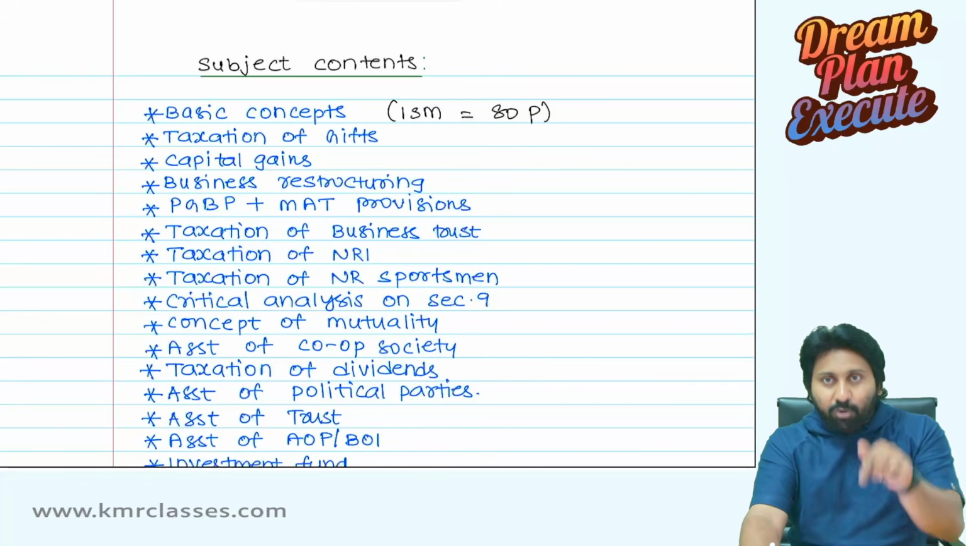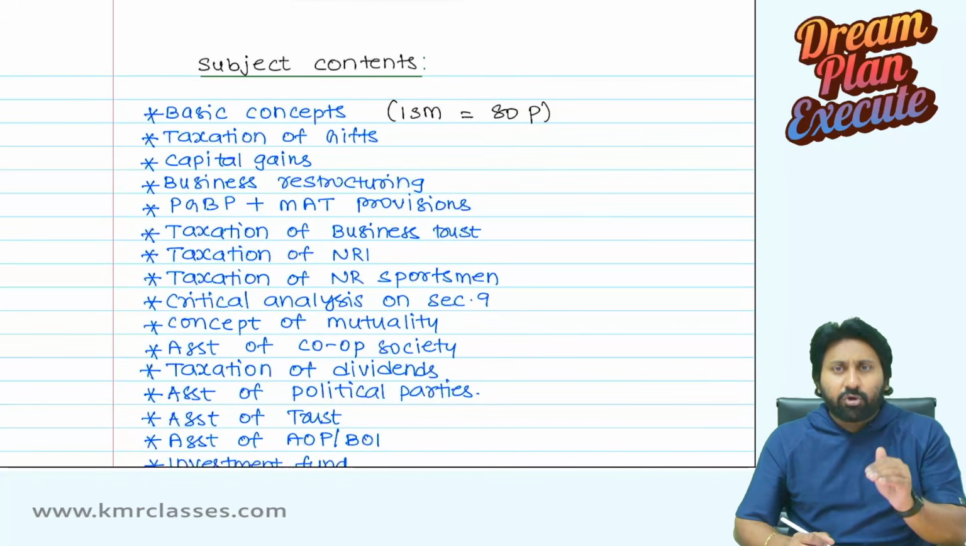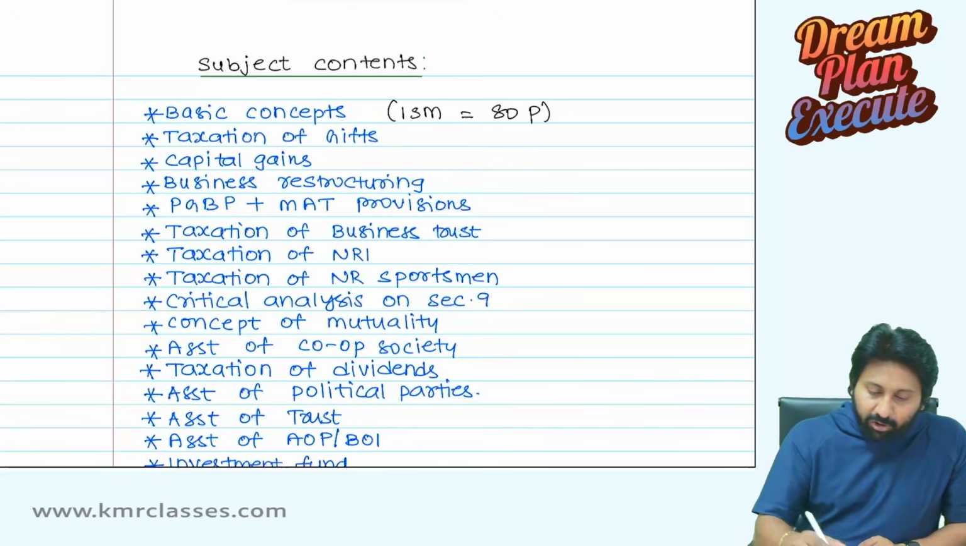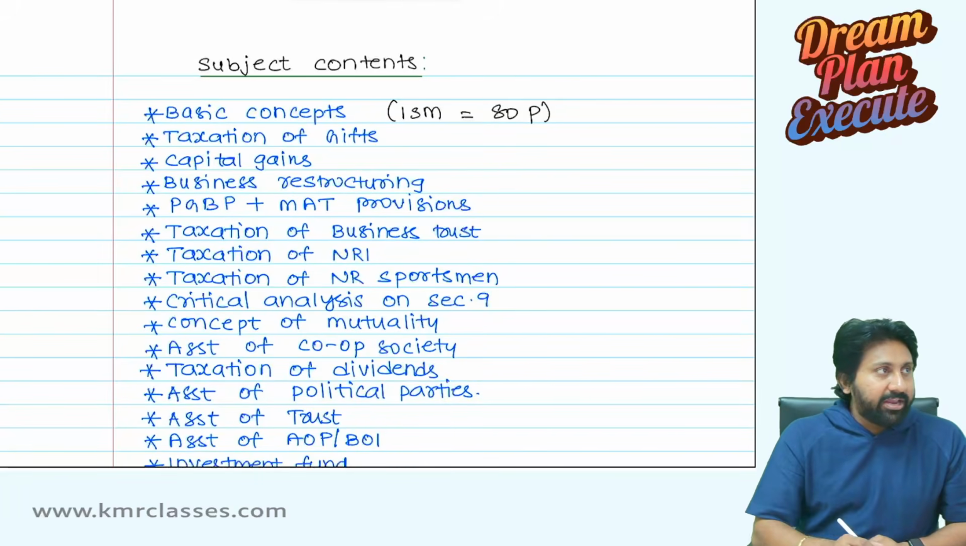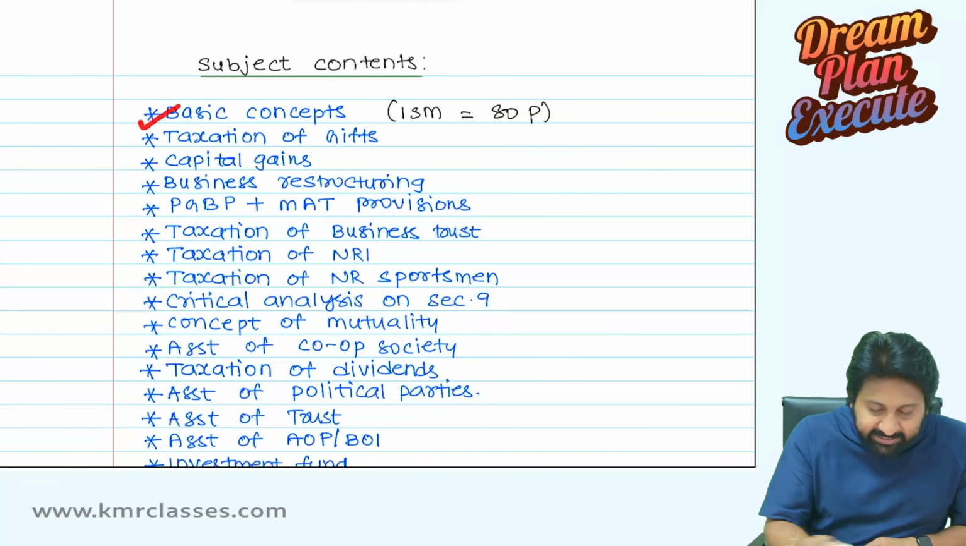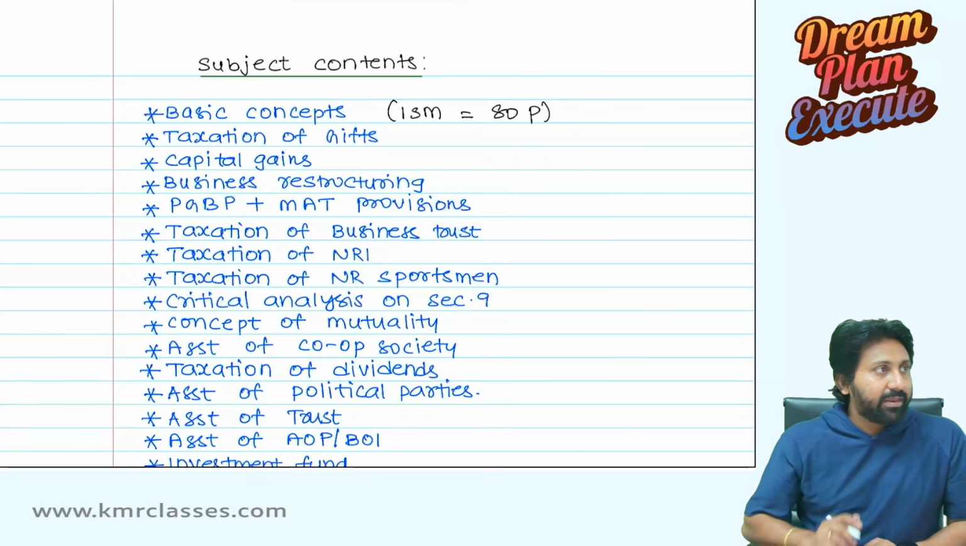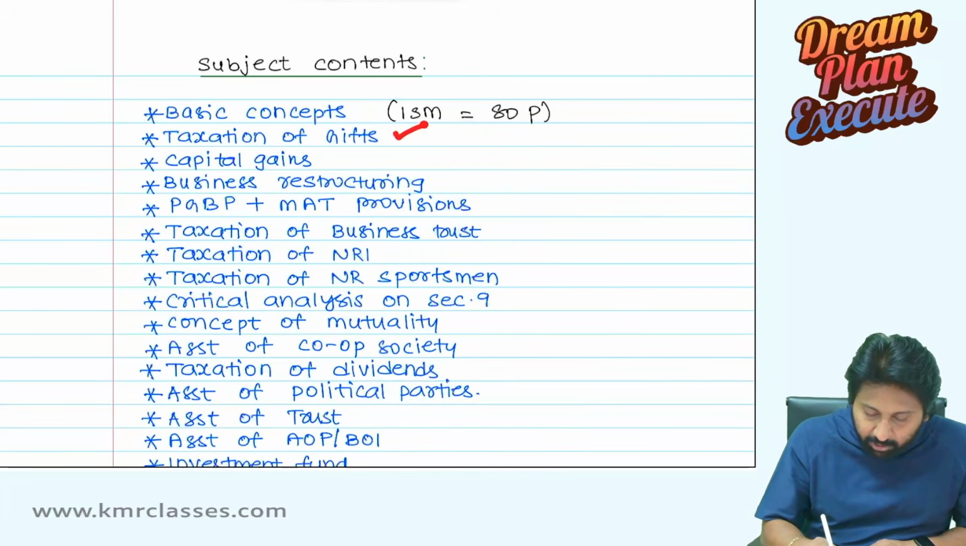All these now in the CA final material, basic concepts that they have included. Therefore, as per ICAI, I am going as per the pattern such that we will be safe while preparing. Basic concepts, ISM itself has around 80 pages. After that, we will go into taxation of gifts, as you already know.